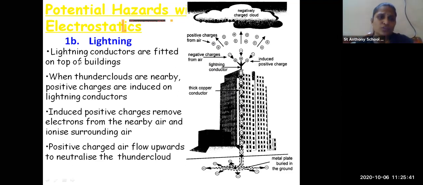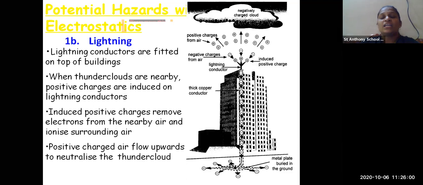Okay, so let's see in more detail. Lightning conductors are fitted on the top of buildings. I told you these lightning conductors are very useful for us. When the thunder clouds are nearby, positive charge is induced on the lightning conductor.